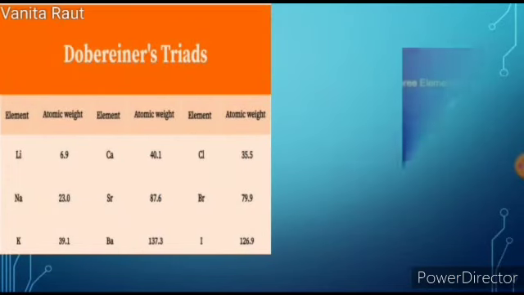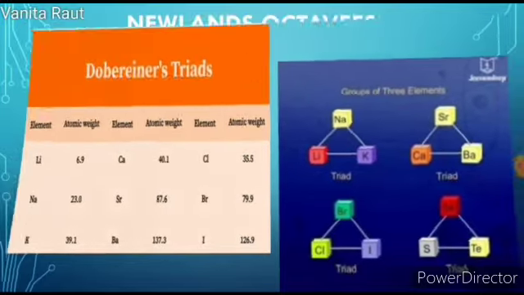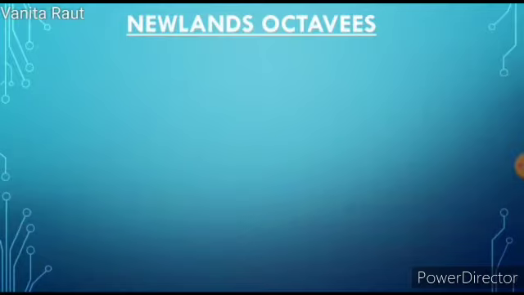He arranged the 3 elements in a triad in an increasing order of atomic mass and showed that the atomic mass of the middle element is approximately the mean of the atomic masses of the other 2 elements. As there were some limitations of Dobereiner's triads, a second theory evolved called Newlands' octave.